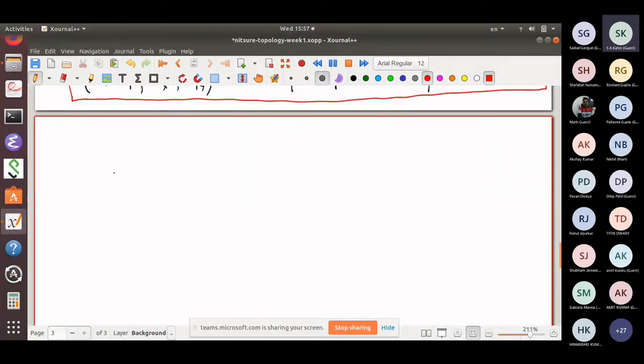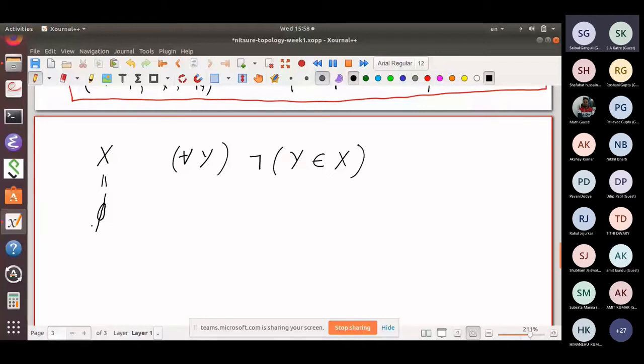Let me tell you, the empty set is actually unique, because you can talk of a set. There may be a set X which has the property that for all Y, negation of Y is a member of X. Nothing is a member of X. Then you will say that such a thing is the empty set, phi. I also have this habit from undergraduate days of time to time calling it phi. So this X is the empty set. Is there any other empty set? No, there's only one empty set.